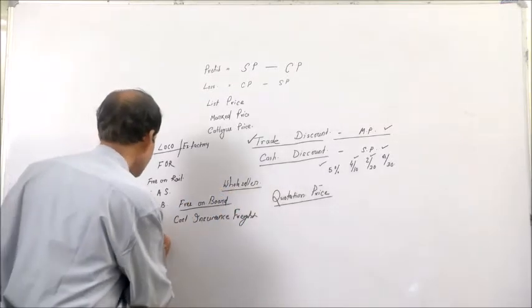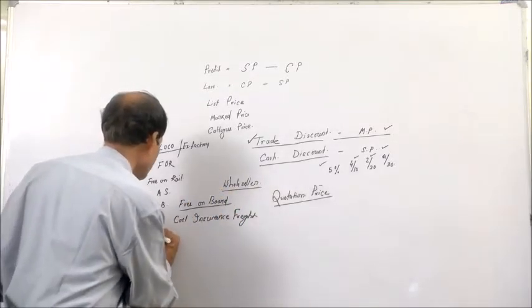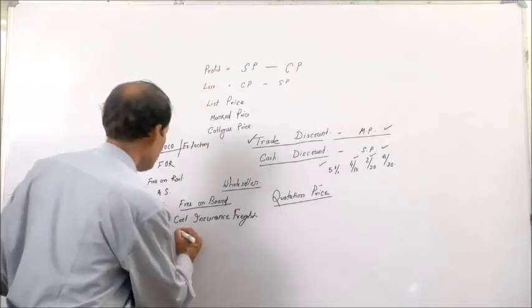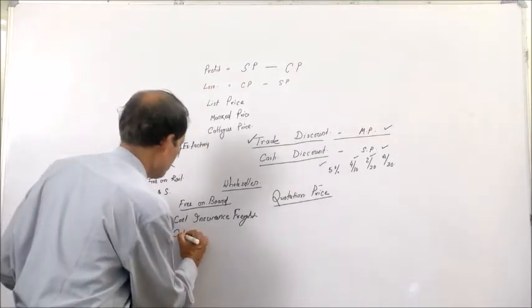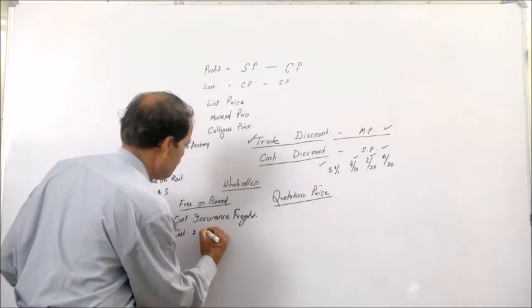Similarly, that is CF, that is only cost and freight. Only cost and freight, no insurance.